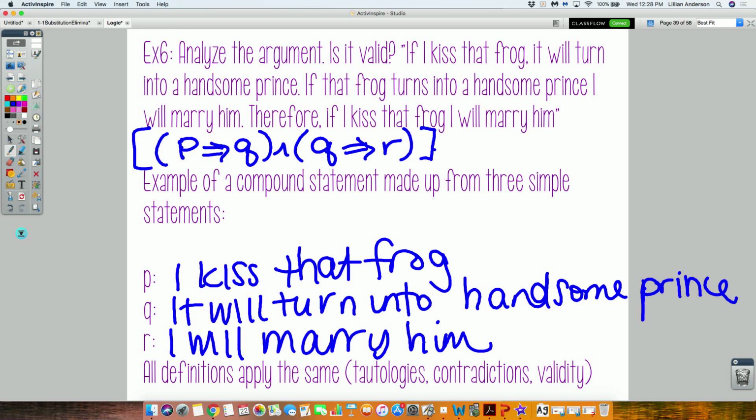And that will imply, therefore, if I kiss the frog, I will marry him. That is your sentence. So it's P implies R. This is the transfer of property. Old school transfer property. Y'all remember that from geometry? Yes. All right. So let's create this table.